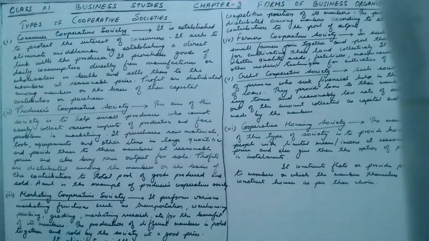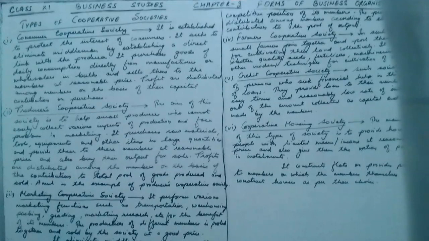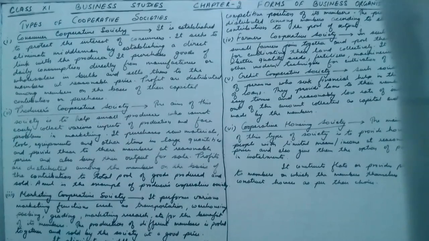From where does this money come? This money comes from the amount collected as capital and deposits made by the members of the credit cooperative society. So members of the credit cooperative society deposit their money, they deposit the capital in the society, and from that money a loan is given at a low rate of interest and on easy terms to the other members of the cooperative society.